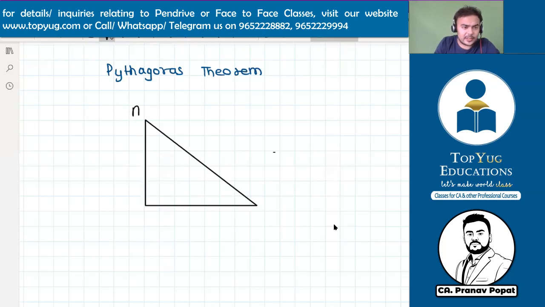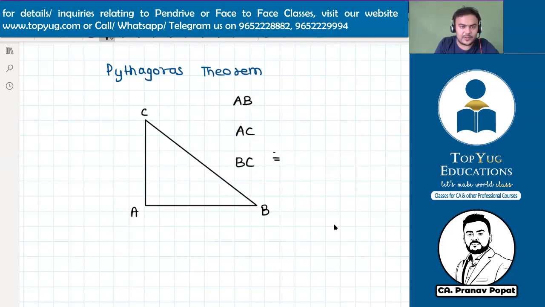So this is A, this is B, and this is C. So there are three sides. One side is AB, one side is AC, and one side is BC.